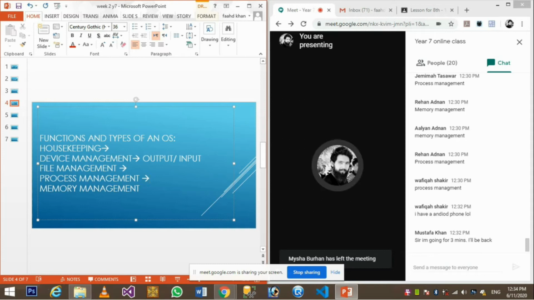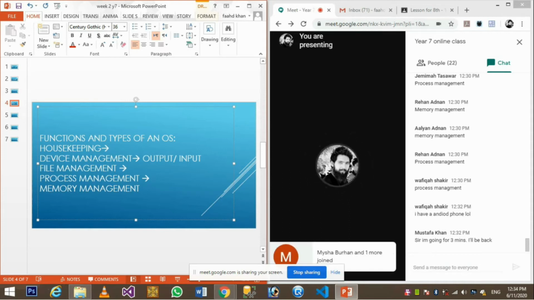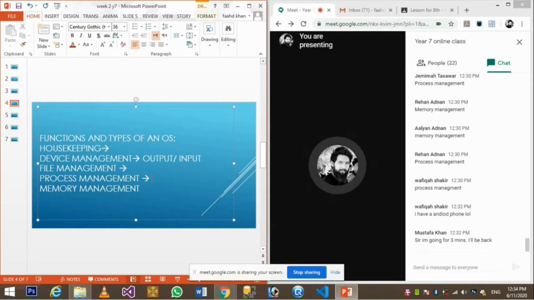Moving on, process management. As we all know, whatever you are doing in your computer system, in your mobile phone, in any electronic device, processes are going on at all times. A lot of processes are going on which we can't see. We can see them with the task manager. If we go to the task manager, we can see the processes, all the things which are going on right now.